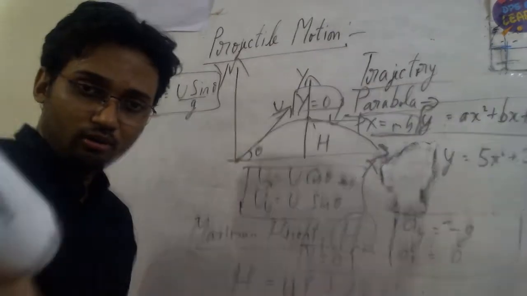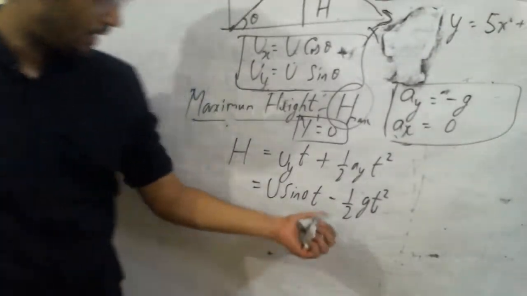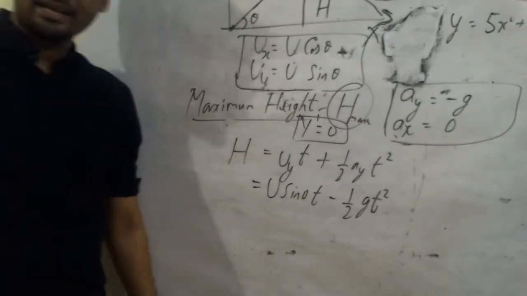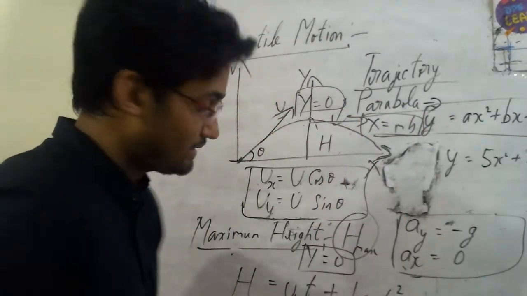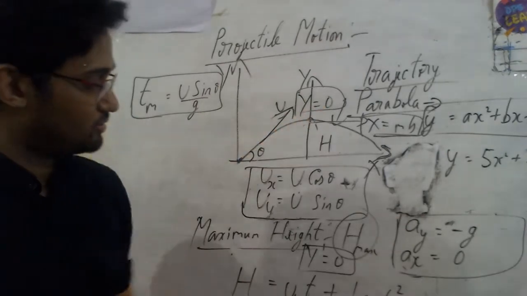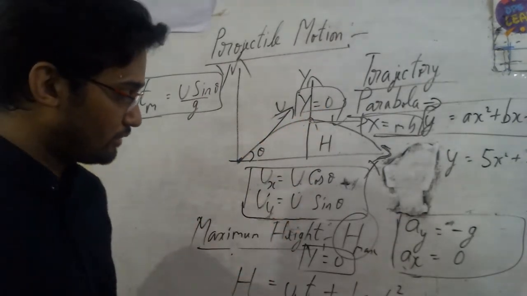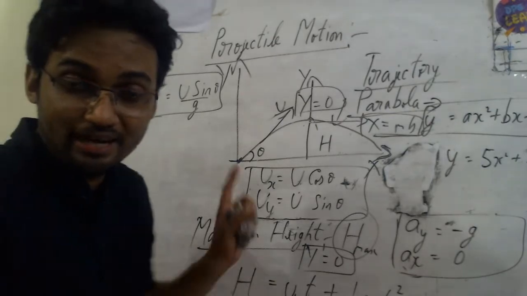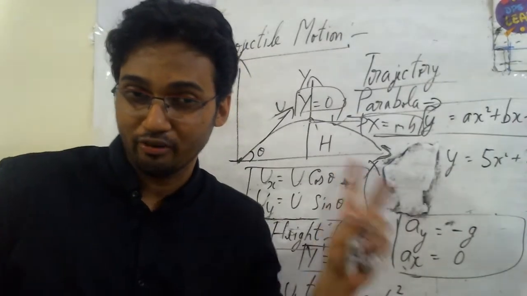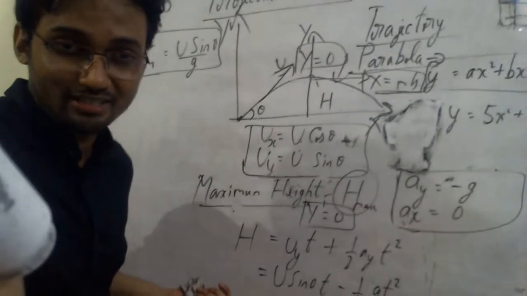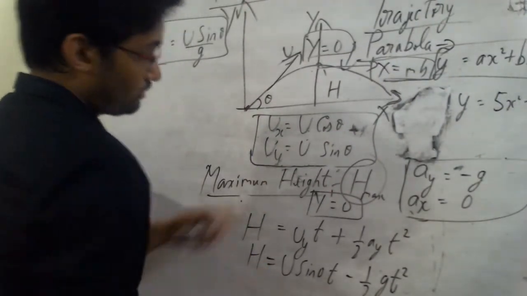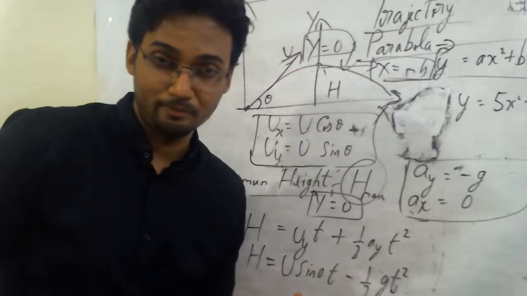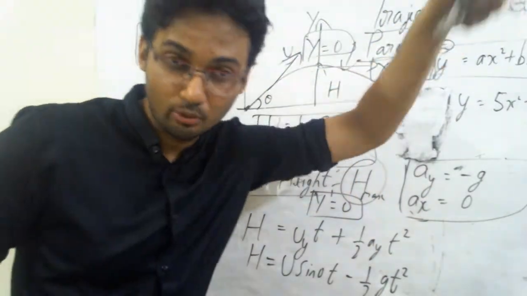Now, if you observe this equation carefully, I have time here, time here. What is this time? Do not forget, it is the time for the maximum height of the object. Please do not forget that. Basically, at this y equals 0 condition, we get the maximum height. So we do not write 0 over here because I am writing the expression for the height itself, not for any y. I didn't put a y over here, right? Like vy equals uy plus at. No, it's h. Let's keep that as h. Know that the y component is becoming 0 because it's no longer going to go up, it's going to come down.